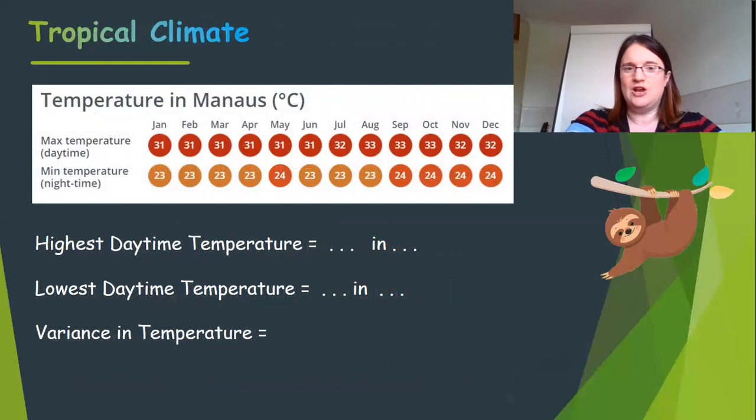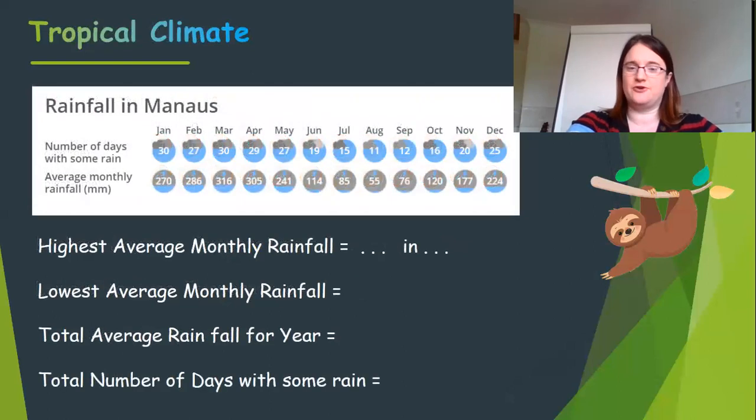Same questions now, looking at a place called Manaus in Brazil, right in the centre of the Amazon rainforest. So can you answer the same questions again for this climate? So write the title Manaus and write the information about this climate for me. And same thing again for the rainfall in the centre of the Amazon rainforest. Off you go.